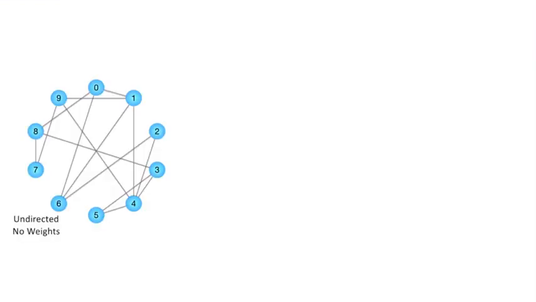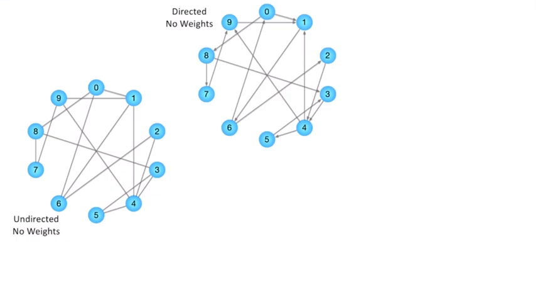So we'll start with undirected graphs with no weights, which look like this. We'll talk a little bit about directed graphs, which just adds arrows there. And just as a reminder, really the biggest difference is here we have an edge going from 0 to 1, and it's also the same thing to say that we have an edge going from 1 to 0. Whereas over here, we only have that 0 to 1 edge. There's no edge going backwards.